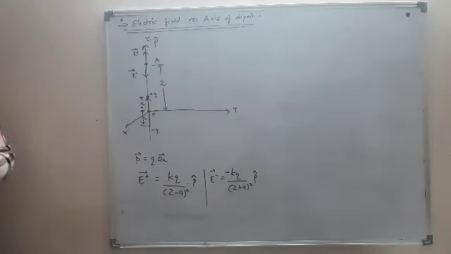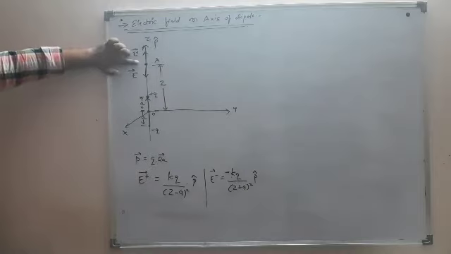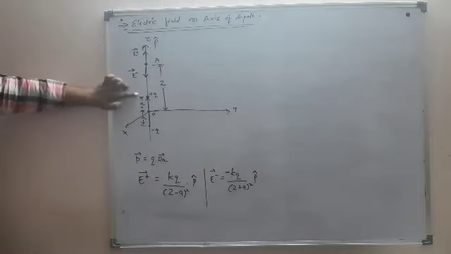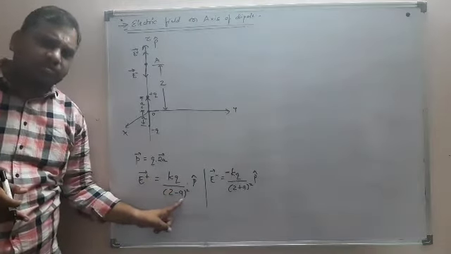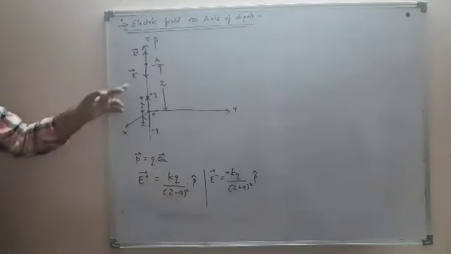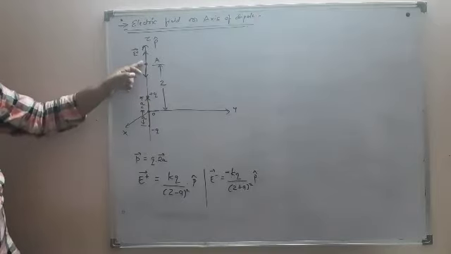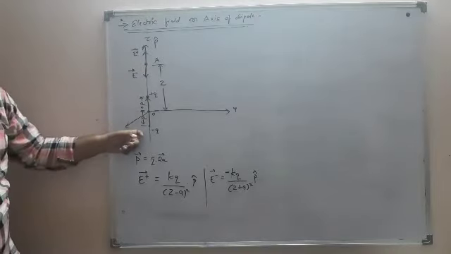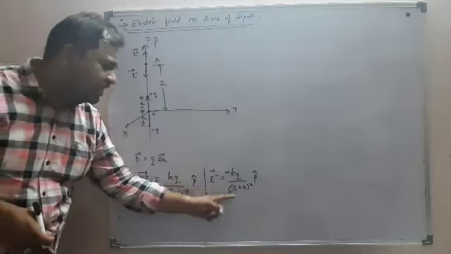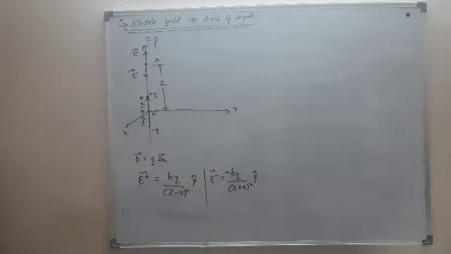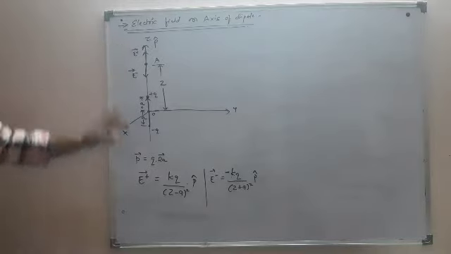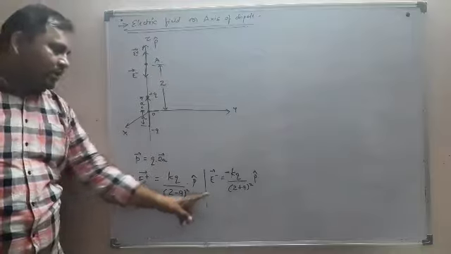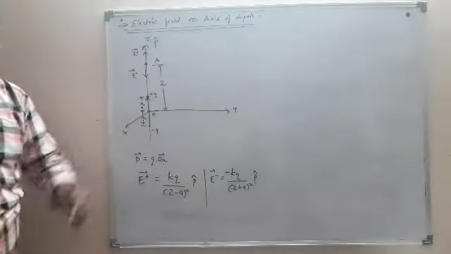So E plus is the electric field at point A due to this plus Q charge, that is KQ by Z minus A the whole square P cap. E minus is the electric field at this point A due to this minus Q charge, that is minus KQ upon Z plus A the whole square P cap. Now find out these two fields, E plus and E minus. Of course their intensity will be different, right? Because over here distance is smaller and over here distance is larger, so intensities will be different.